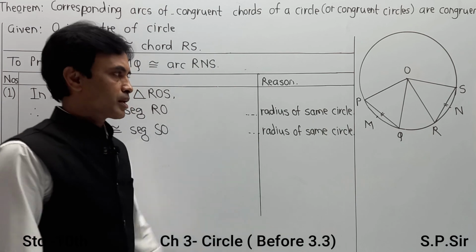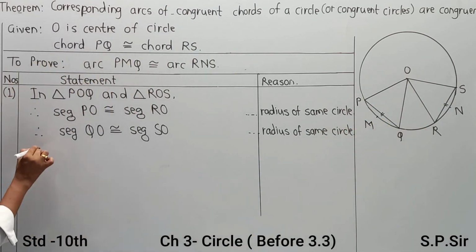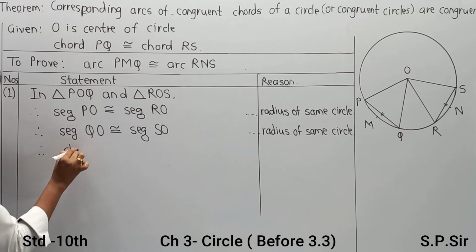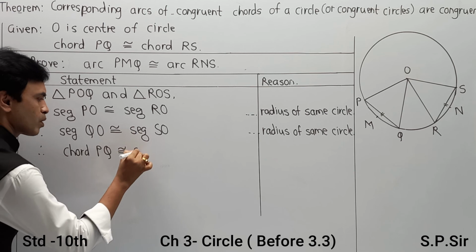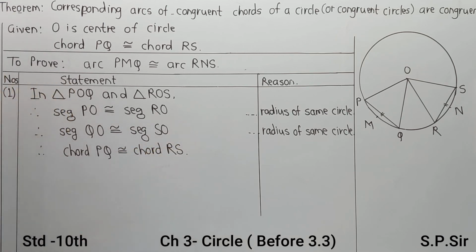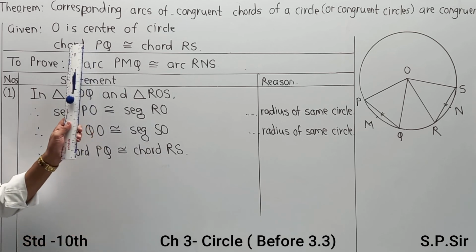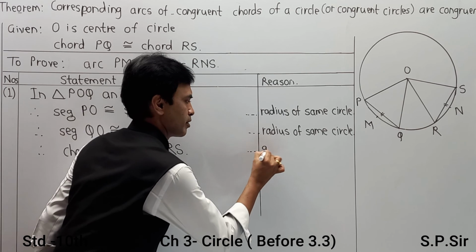And the last part, chord PQ is congruent to chord RS. Chord PQ is congruent to chord RS is a part of the given, so I am going to write it as given.